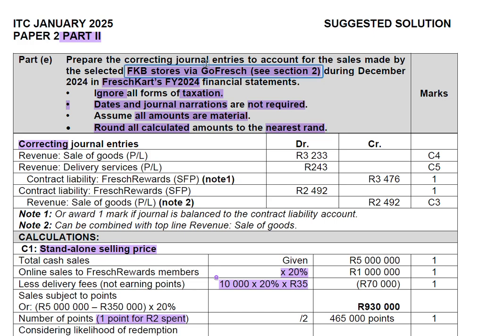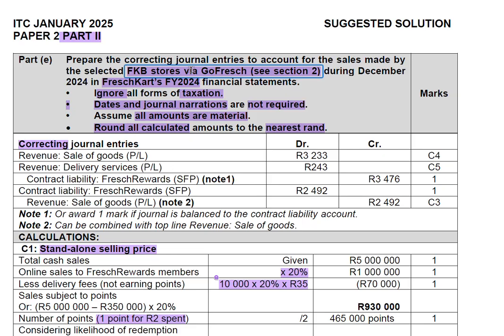So what does this mean to us? We are told that the calculation we are making is only for the sales that were made through the app. If someone is part of the reward program and they made the purchase in store, we do not have to consider that. So we're only looking for the purchases that were done through GoFresh.